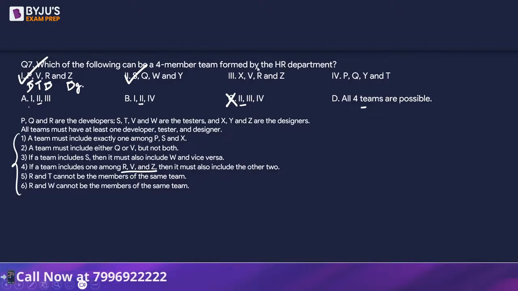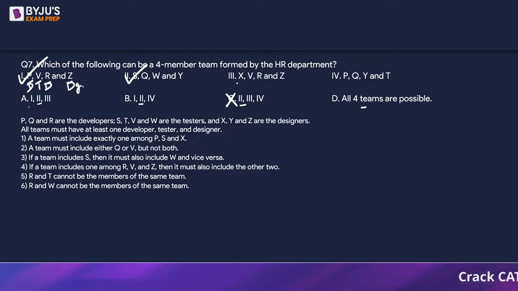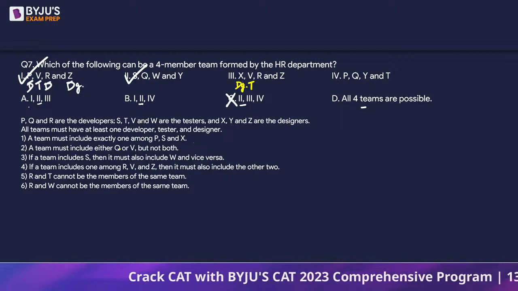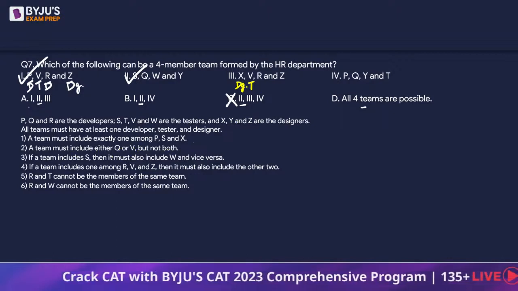X, V, R and Z. Let's restart. A team must include exactly one among P, S and X. So we already have an X, who is a designer. A team must include either Q or V, but not both. V we already have, who is a tester. A team must include Q or V, but not both. Okay, fine, done with this.